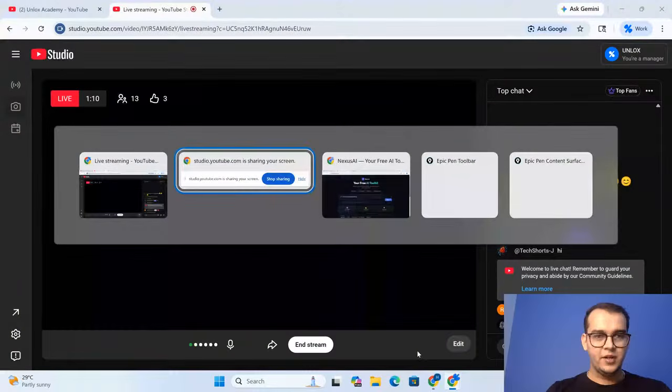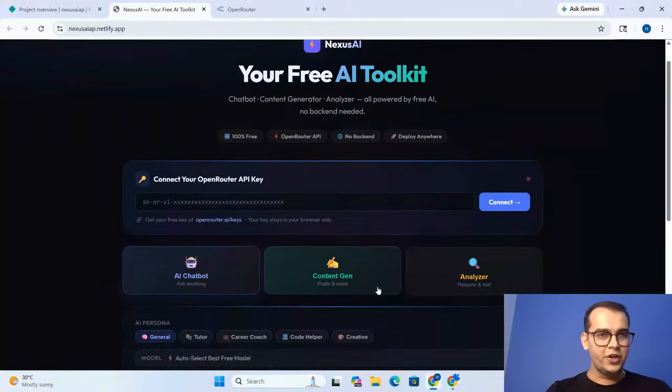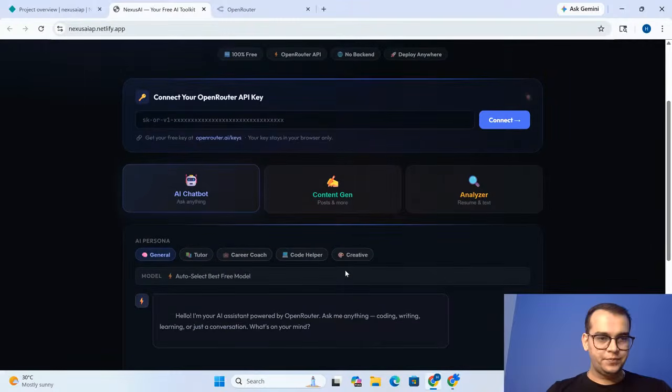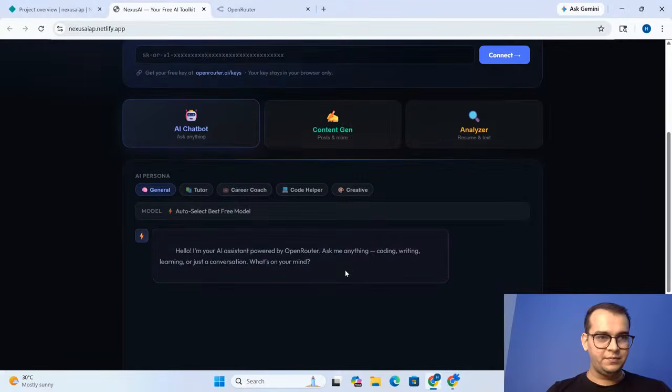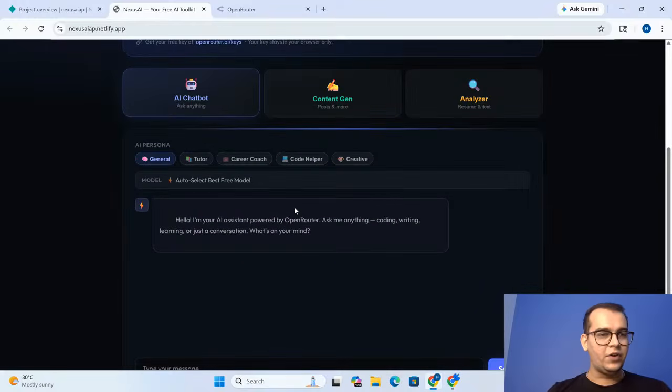Let me just share my screen and tell you about today's application. And let me show you how excited I am to make you build your first own Nexus AI application, guys. Can everyone see this? In this, all you need is to connect your OpenRouter API key, and then this will be a fully functional AI chatbot with two more features I have, that is content generation.